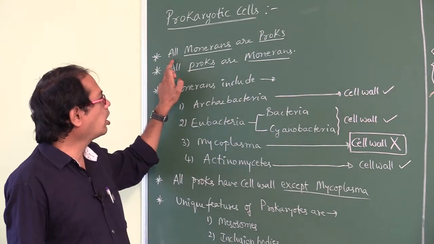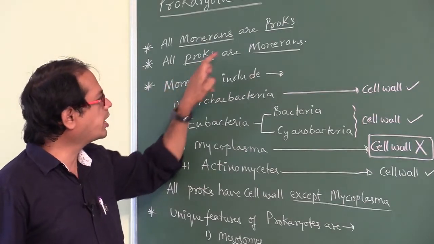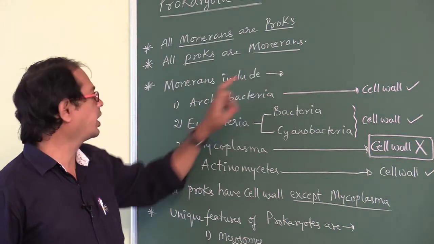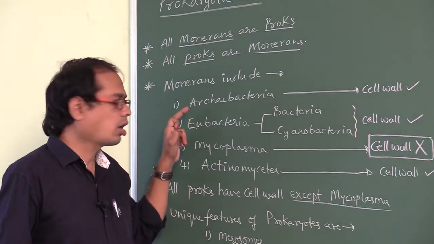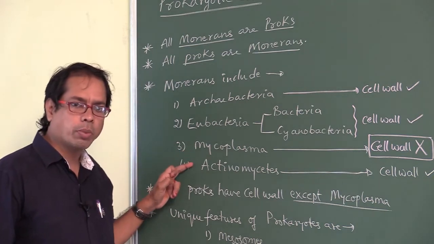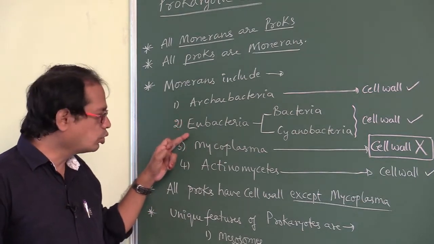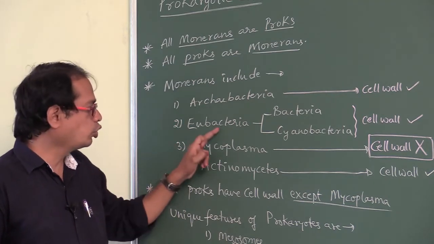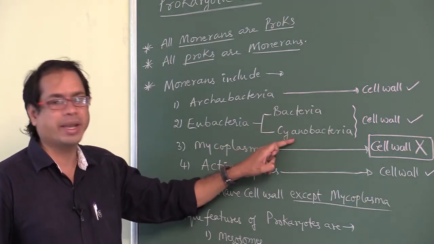Now look here. All Monerans are prokaryotes. True. All prokaryotes are Monerans. It is also true. What are the groups found in Monerans? It contains 4 groups: Archaebacteria, Eubacteria, Mycoplasma, Actinomycetes. Eubacteria contains 2 groups, that is bacteria and cyanobacteria.